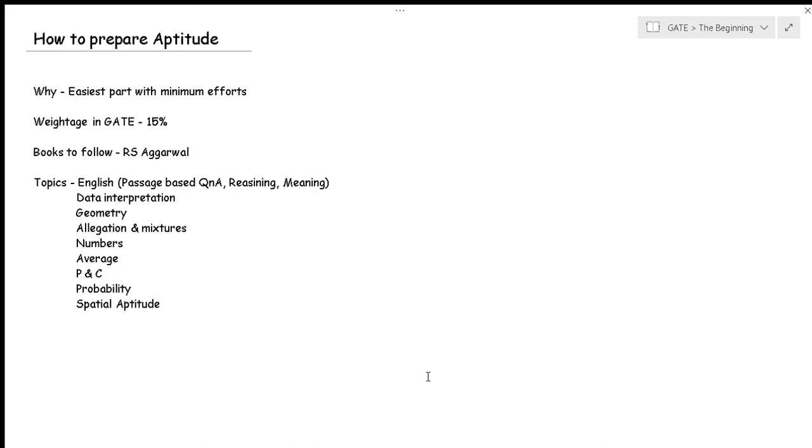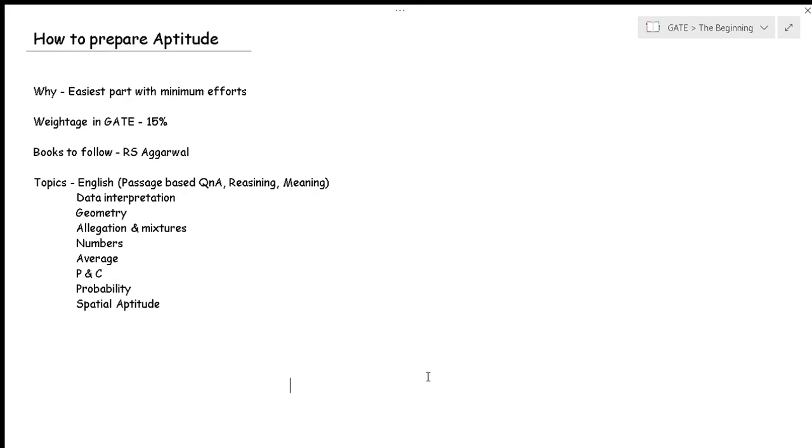Those formulas are not such that you can't derive them. You can derive them, but it's better to know them, because you may not have that much time to derive from scratch and then answer the question, right? Now, what I have seen is that if a student is getting a 700 plus rank or not so good a rank, the main thing is that the student might have messed up in the aptitude, right? So aptitude is something which you have to prepare thoroughly.